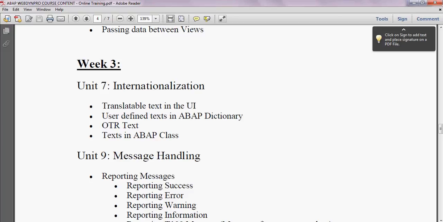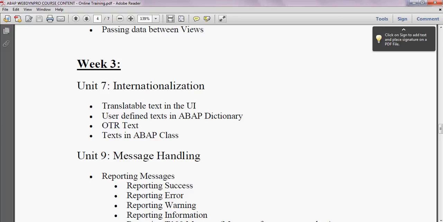Internationalization can be achieved using OTR text. OTR text is the online text repository. We have the OTR text concept, using which we will achieve internationalization. It can be achieved using translatable text in the UI, and you can even use the ABAP dictionary.